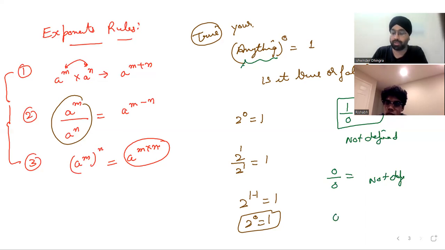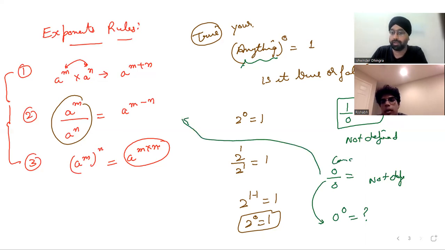So what about 0 raised to power 0? Can you make sense of what I'm trying to say? No? Because if you put it in a fraction, 0 to the power of 1 over 0 to the power of 1, it would still not have a solution. Wonderful. So this means you cannot apply this law over it, isn't it? Still, I can say that anything raised to power 0 is 1.